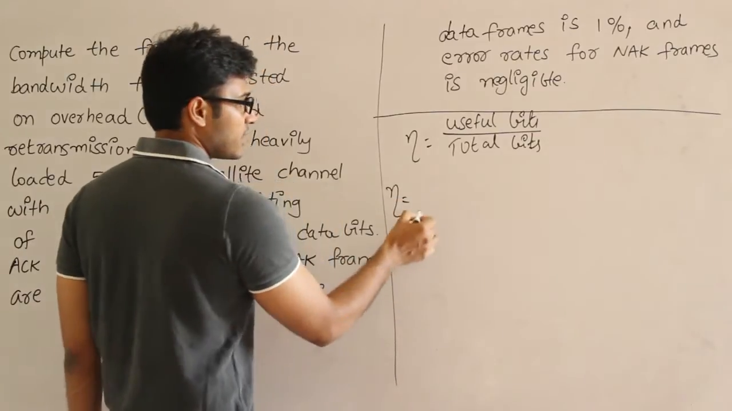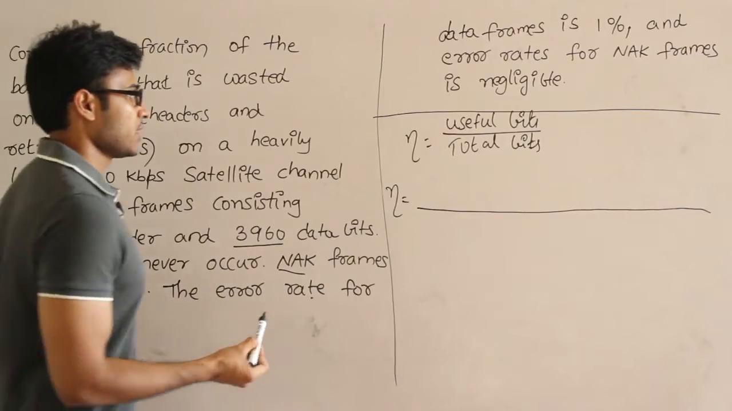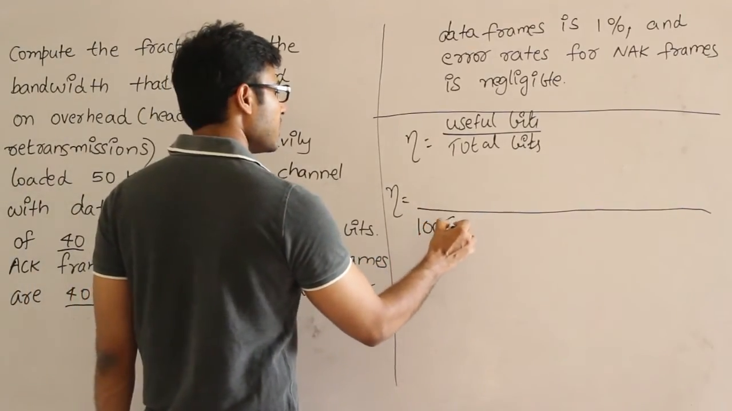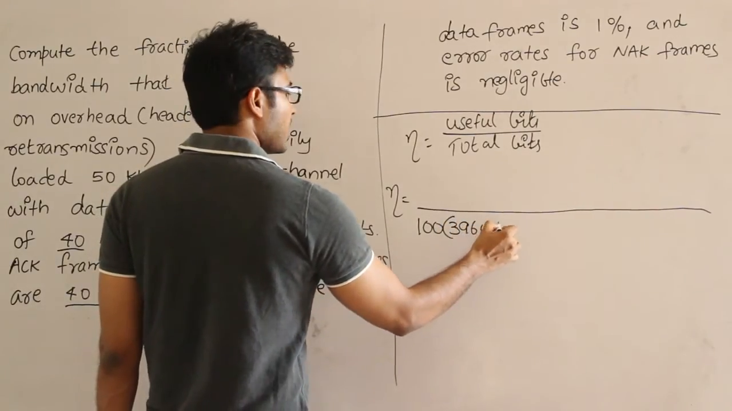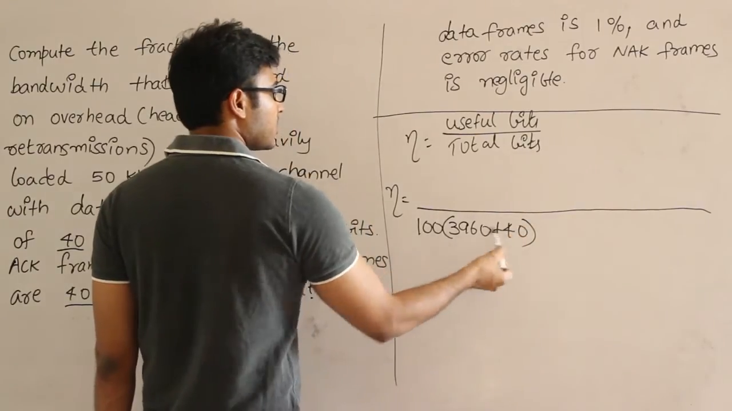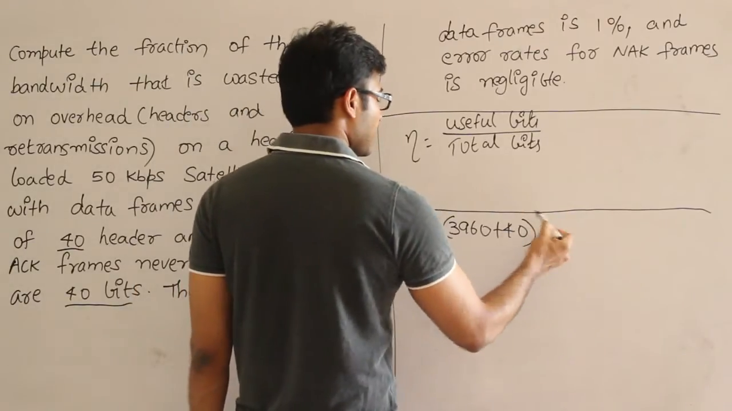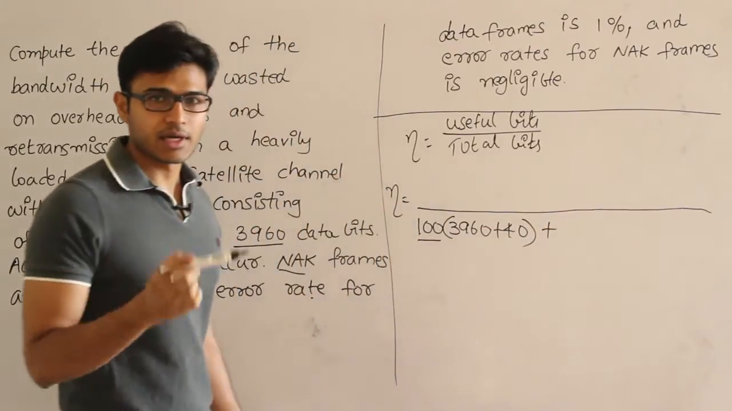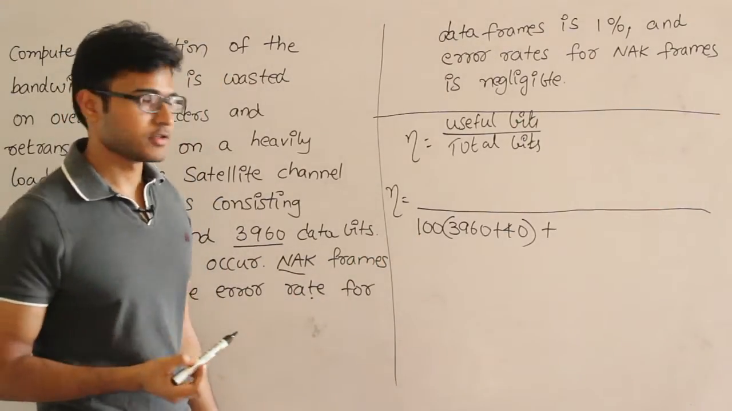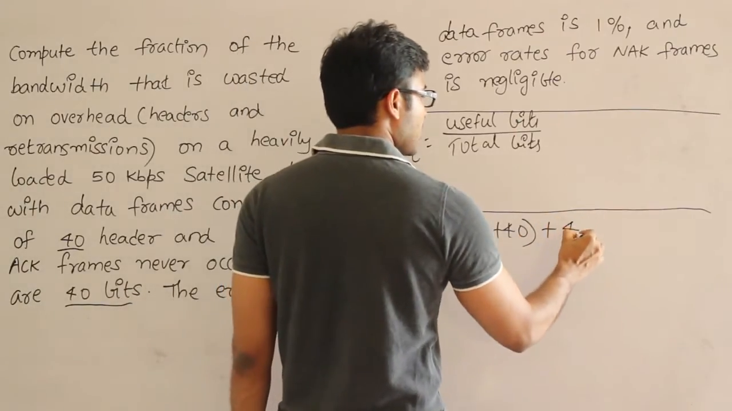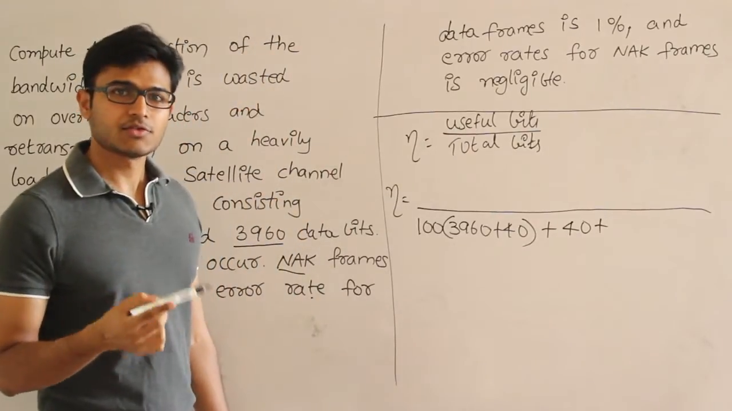So efficiency is, let's find the total bits when I want to transmit 100 frames. If I transmit 100 frames, the total data bits and header bits that will be transmitted is, data bits is 3960 and header bits is 40. This is the total bits that are transmitted in 100 frames. Along with this, whenever you are sending 100 frames, one frame will be corrupted because the error rate is 1%, and for that corrupted frame we get the negative acknowledgement. Therefore the negative acknowledgement is 40 bits, plus that particular corrupted frame has to be retransmitted.